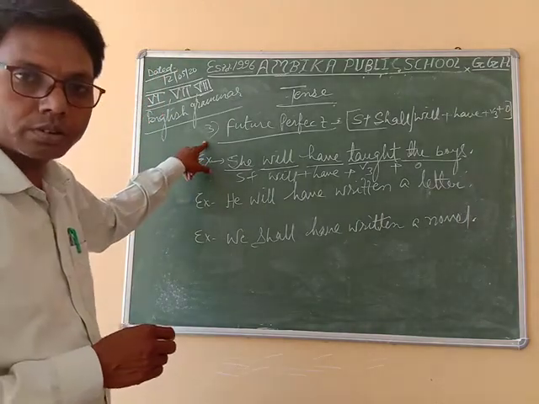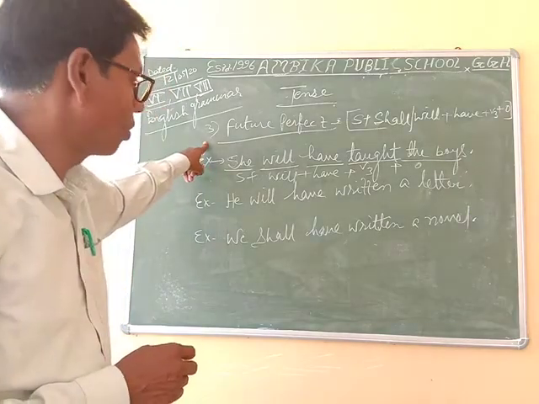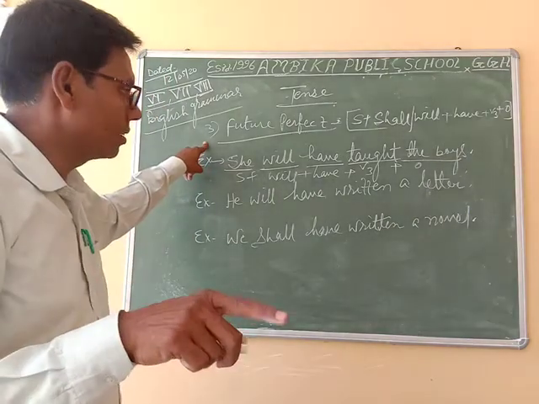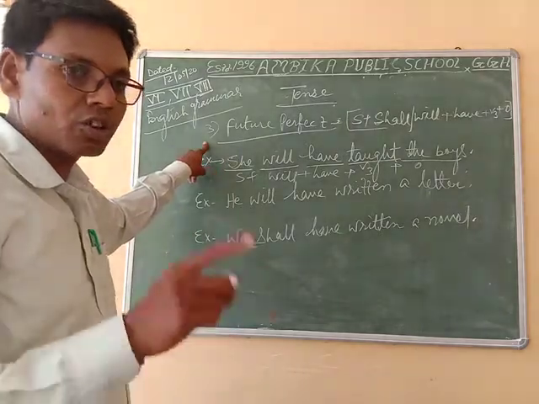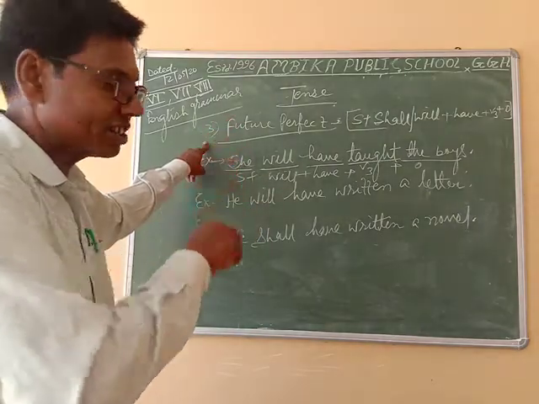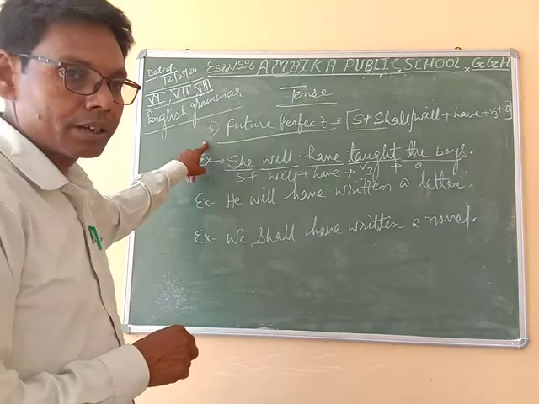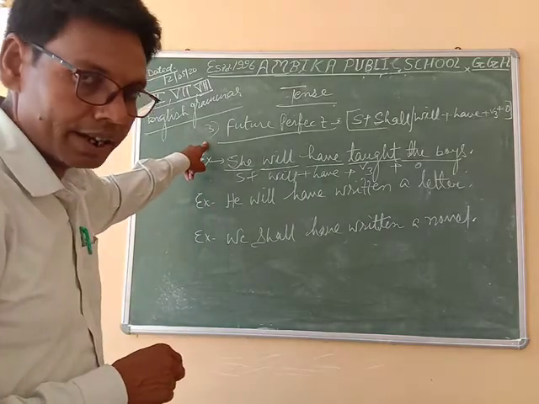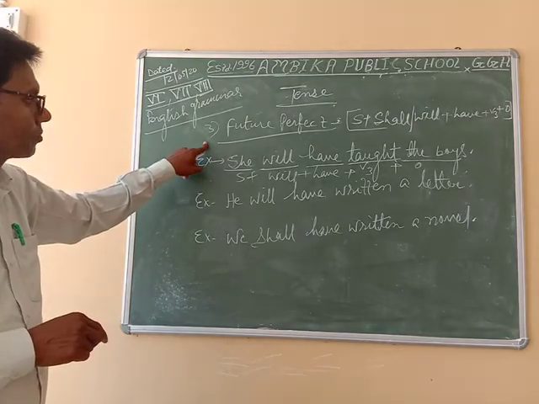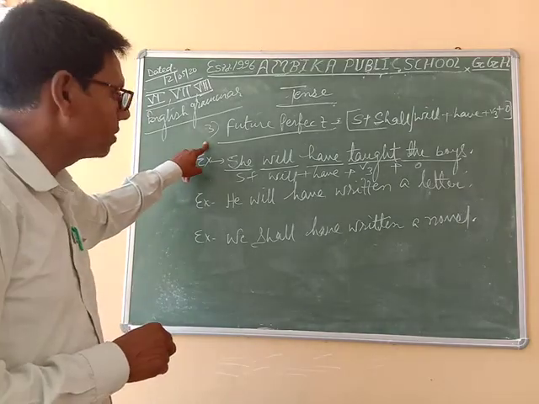Have you any doubt? Any question? No. So imagine the structure, concentrate on the structure, and after understanding you can express it better. You can understand very nicely.